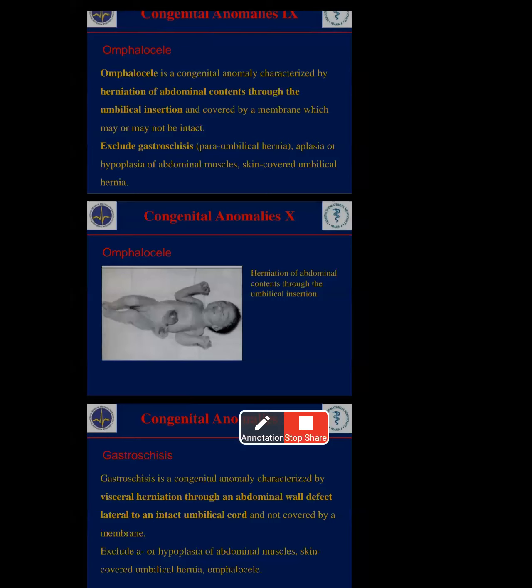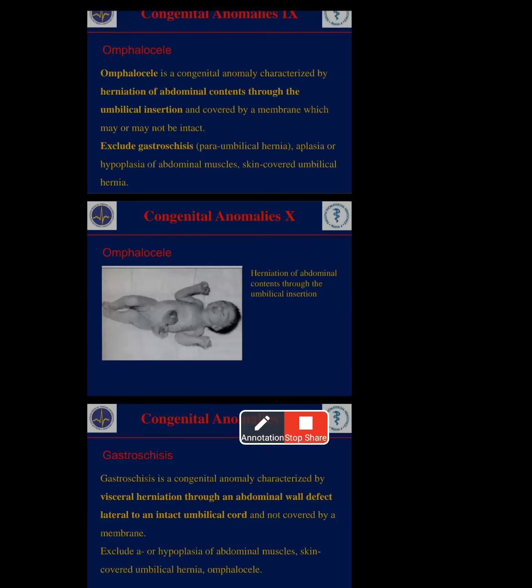That's why some people get the umbilical cord abnormally, not in the middle of the umbilical part, but just below, on the lower side location of the umbilical cord. This may exclude gastroschisis and aplasia or hypoplasia of abdominal muscles and skin-covered umbilical hernia. Whoever has the omphalocele, what happens at that time?